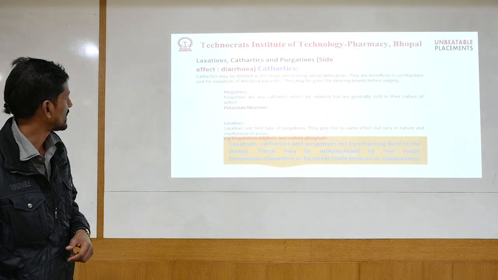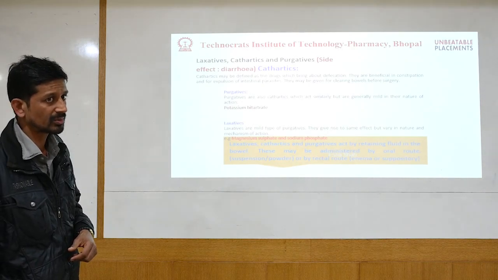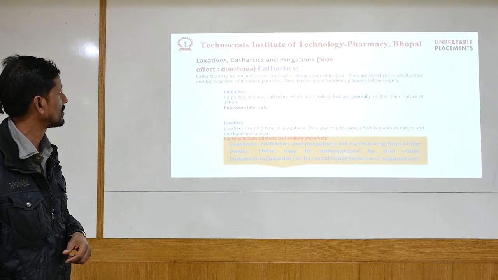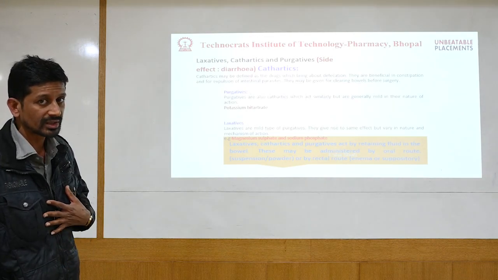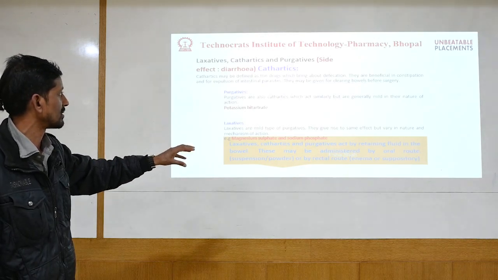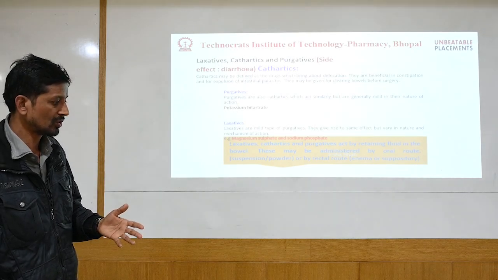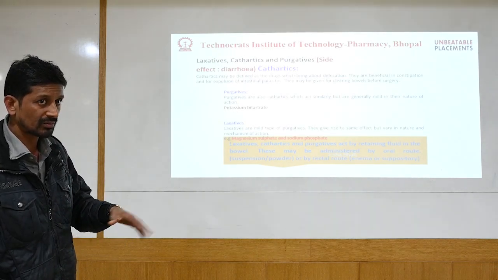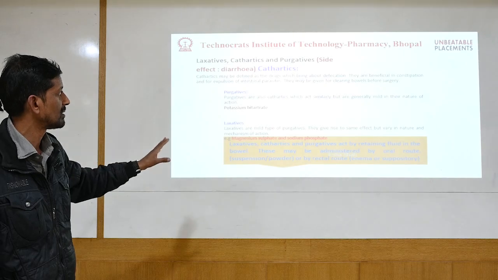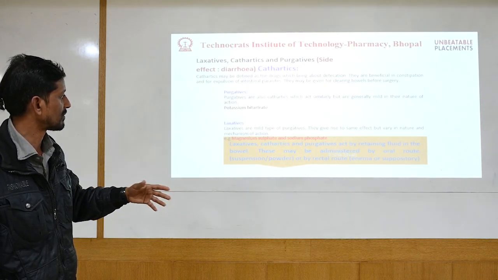Next we have laxative, cathartic, purgative. The side effect, if a huge amount of these laxative or cathartic drugs is given, is that they may cause diarrhea to the patient. So it is quite important how much of the drug is to be given to the patient. Otherwise, because we are here to smoothen the GI system, if more of the drug is given, it may be harmful for the patient, because we have a huge amount of loss.